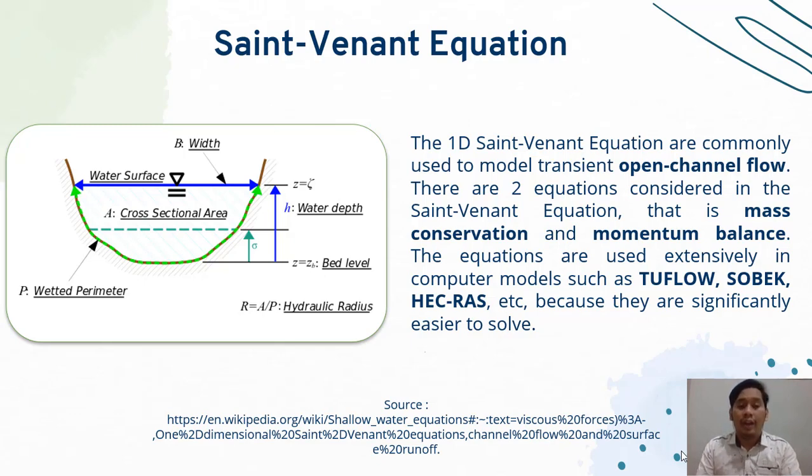The picture on the left side describes the variables and the factors that are considered in Saint-Venant equation. There is hydraulic radius, with its parameters, bed level, water depth, water surface, and cross-sectional area. We will discuss these variables and this equation and also this topic on the first seminar.